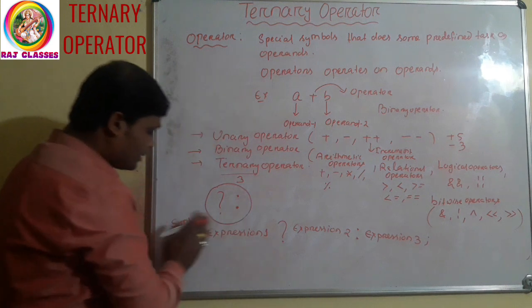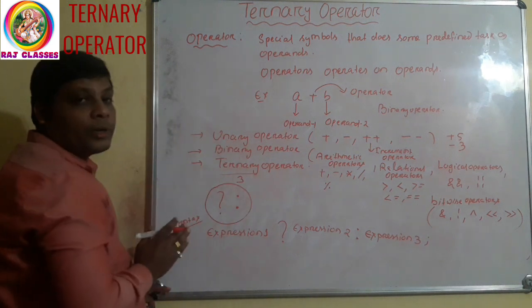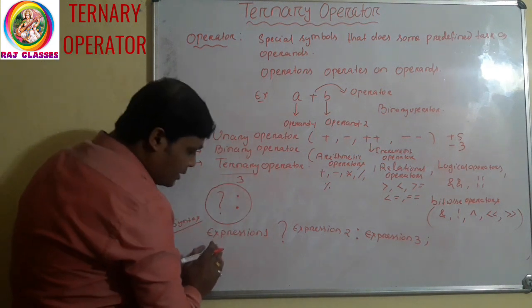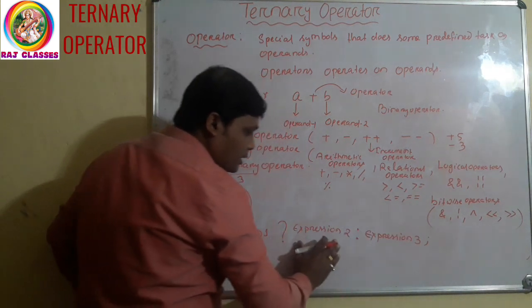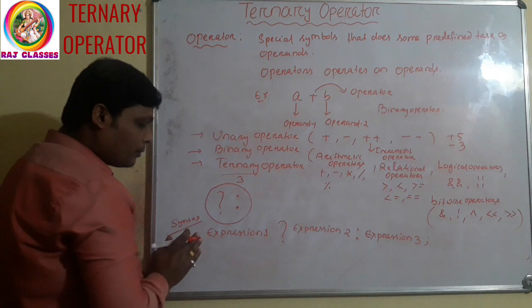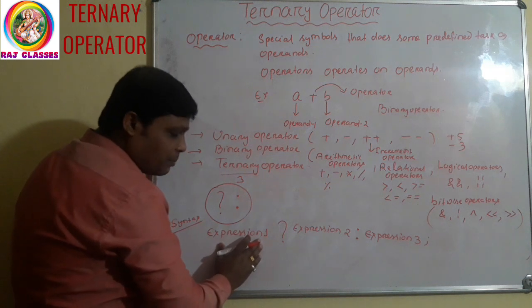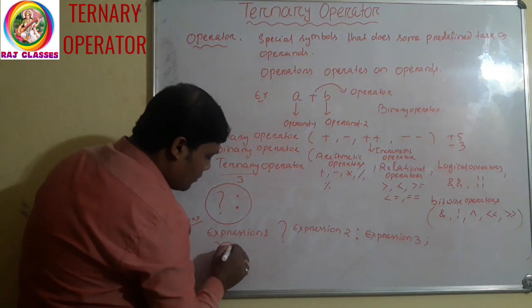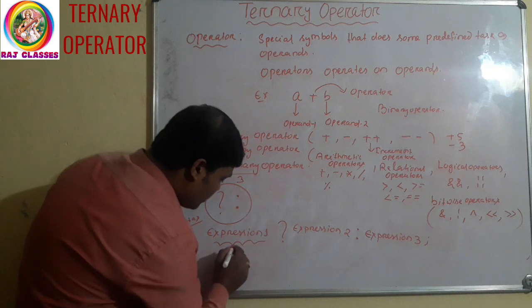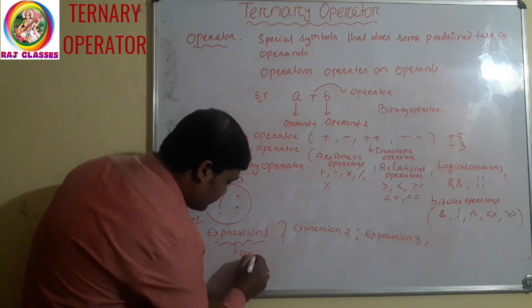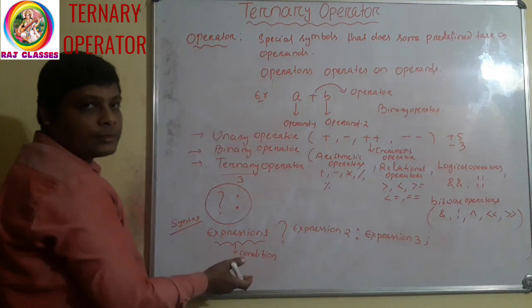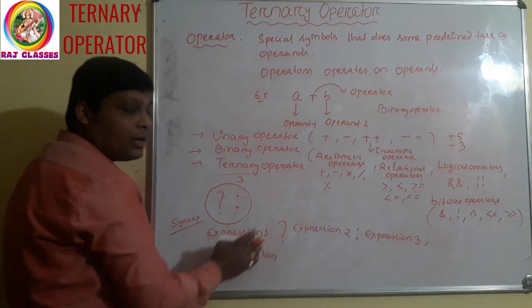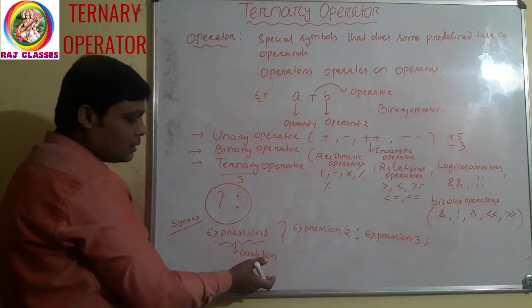This is the syntax of the ternary operator. You can see there are three operands: expression 1, expression 2, expression 3. Here this expression 1 will be one condition, one conditional expression.